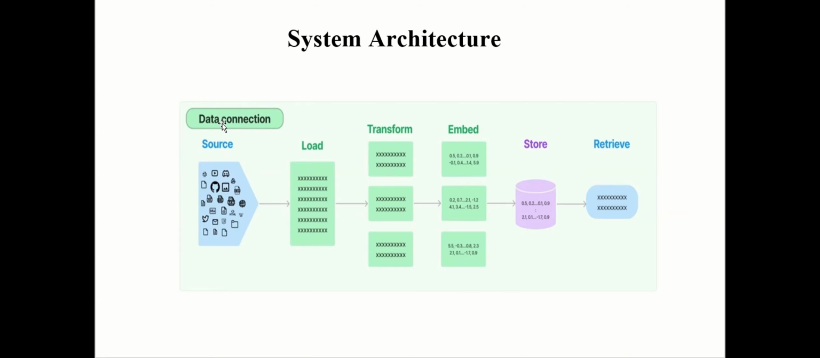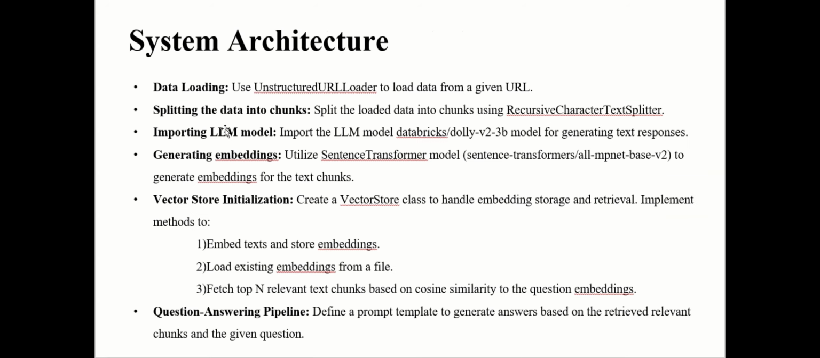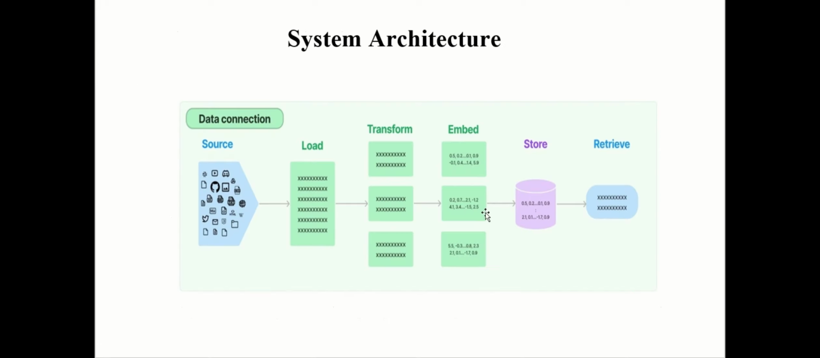System architecture involves data loading, splitting the data into chunks, importing the LLM model, generating embeddings, vector store initialization where we embed text and store embeddings, load existing embeddings from a file, and fetch top relevant chunks. Then the question and answer is given.